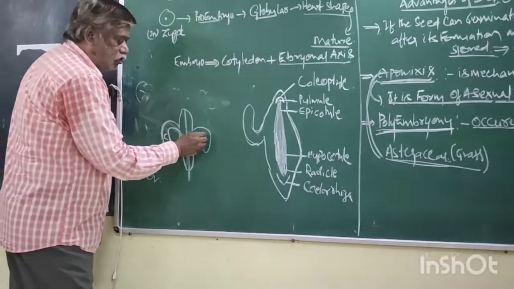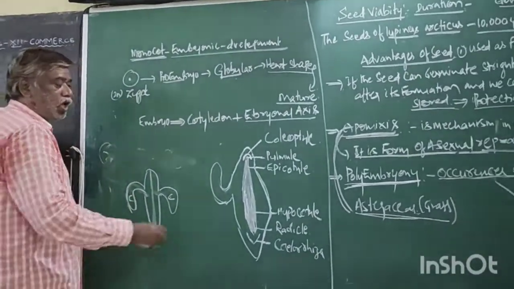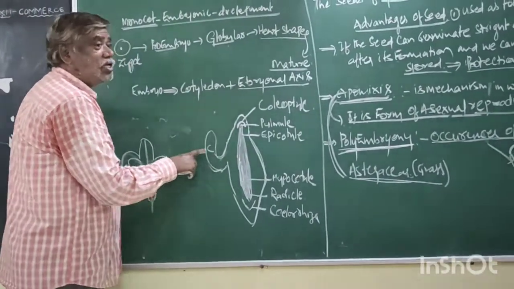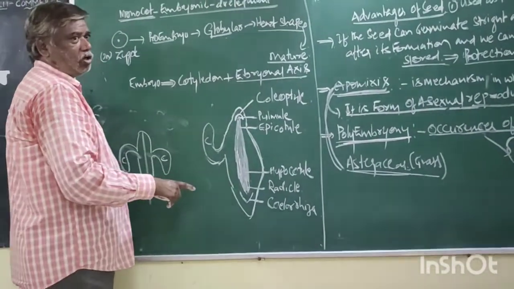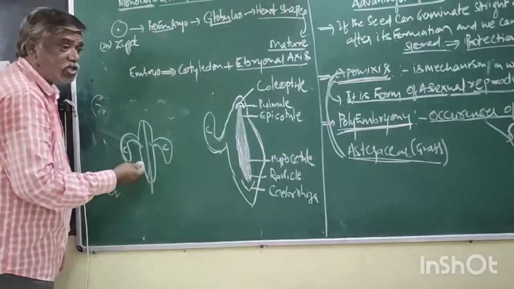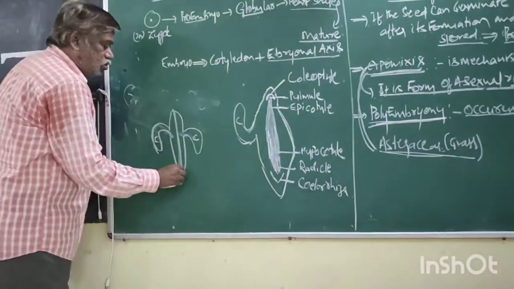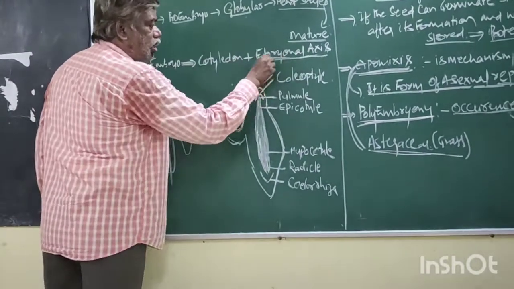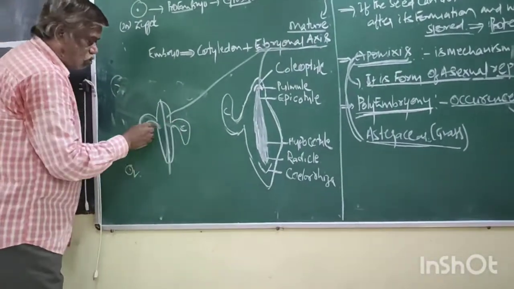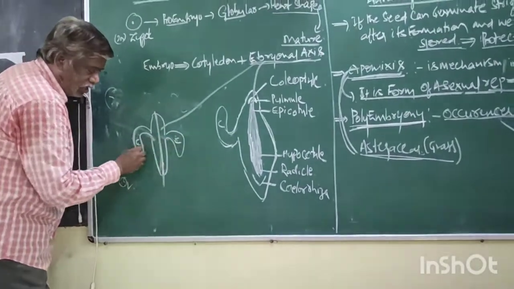How many cotyledons? 2 cotyledons, so it is a dicot embryo. With a single cotyledon, it is a monocot embryo. How can you say it is a dicot embryo? 2 cotyledons. Now what is this? Embryonal axis. What are these 2? Cotyledons. See the diagram.